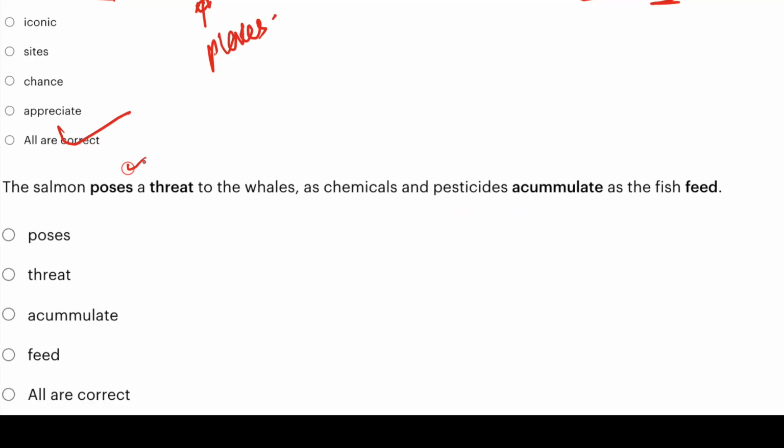The salmon poses a threat to the whales as chemicals and pesticides accumulate as the fish feed. Poses means it brings forward a threat, right? It presents a threat. Poses means what? Presents a threat. So this is correct. A threat means danger to the whales as chemicals and pesticides accumulate. Accumulate means what? Gather as the fish feed. Feed means food.